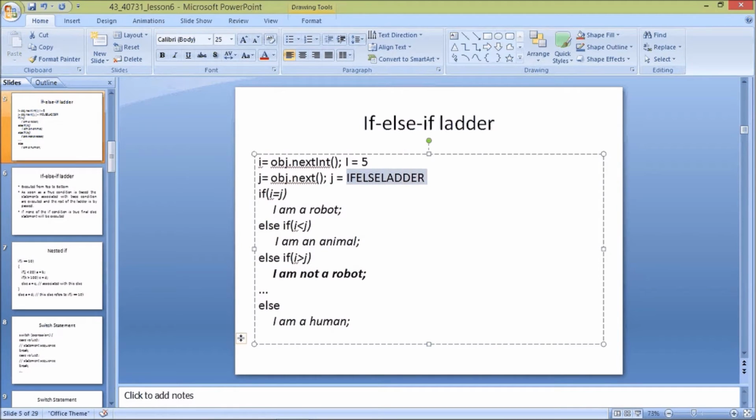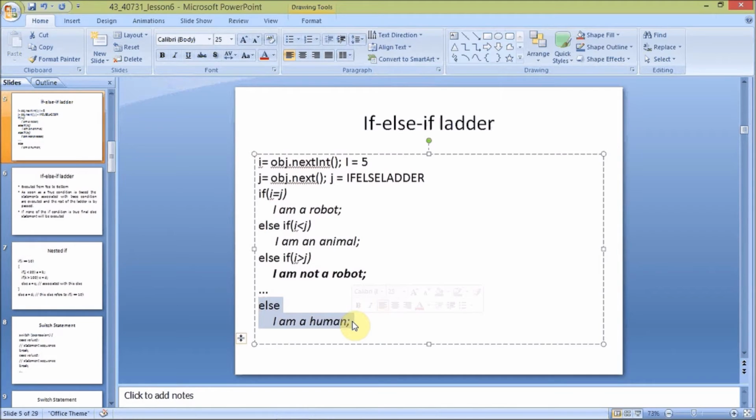Next we are going to the first ladder. So I am giving a string value here, then it will check all the statements: i is equal to j, or i less than or equal to j, or i greater than or equal to j. Every statement will be false, so the else statement will be executed automatically.